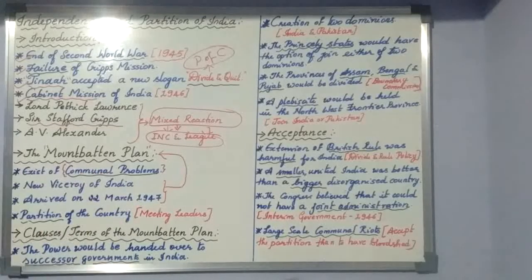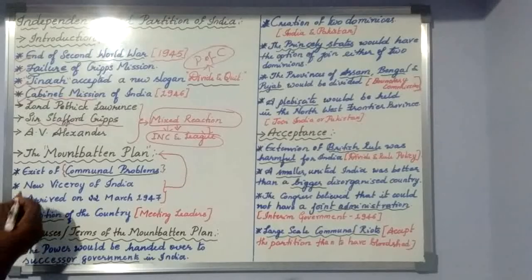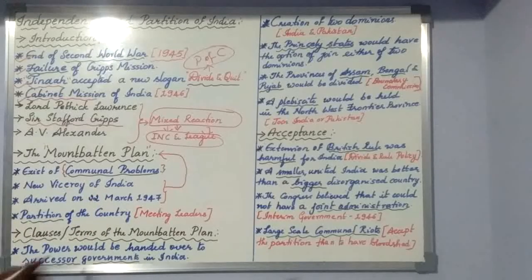The British government felt it too difficult to solve the communal problem of Indians, so they thought to send a new viceroy. So he came to India as the new viceroy on 22nd March 1947.